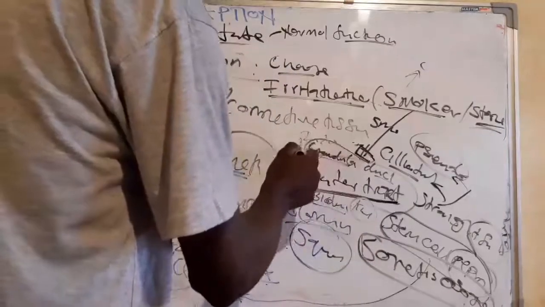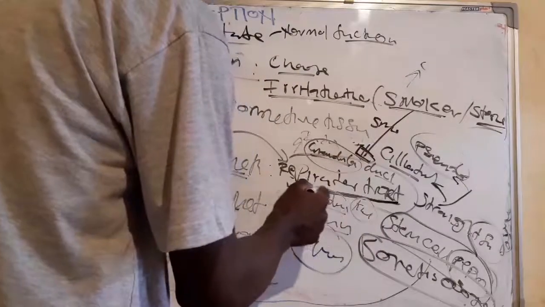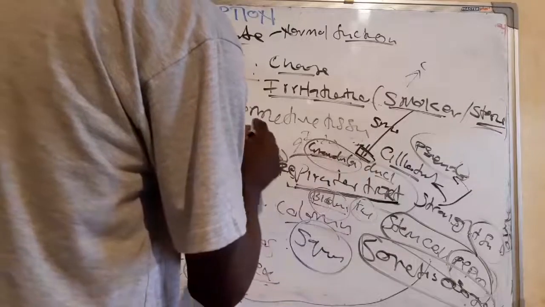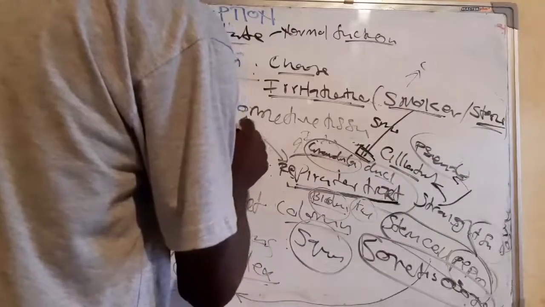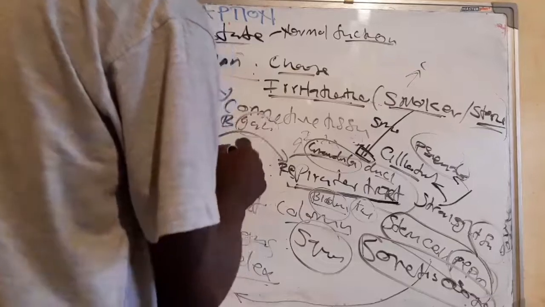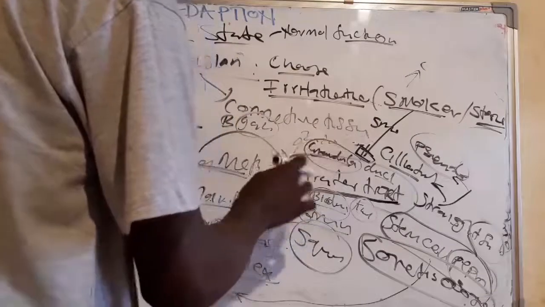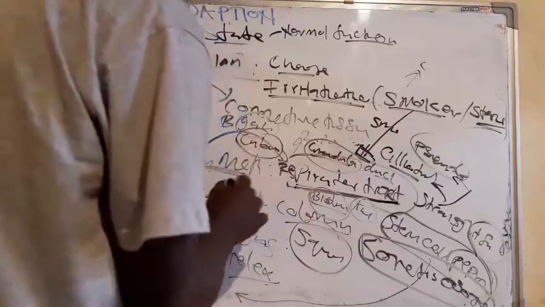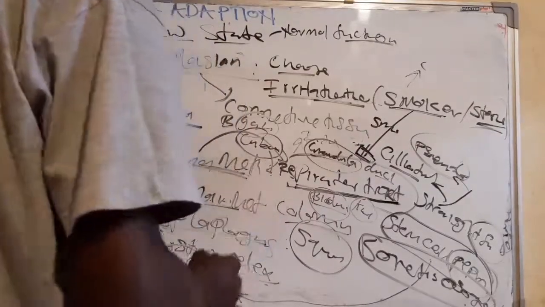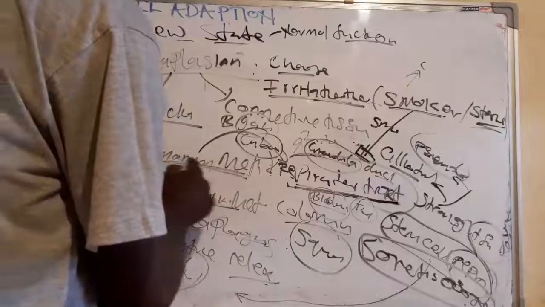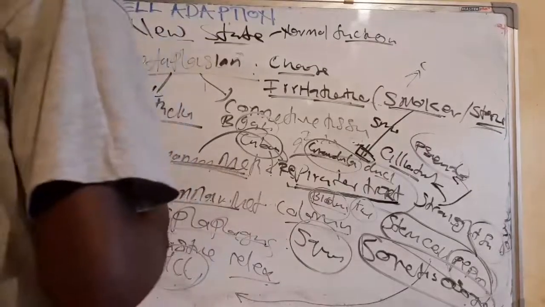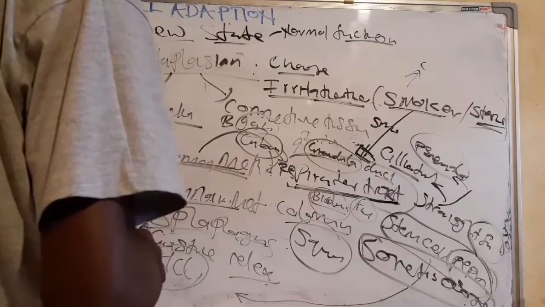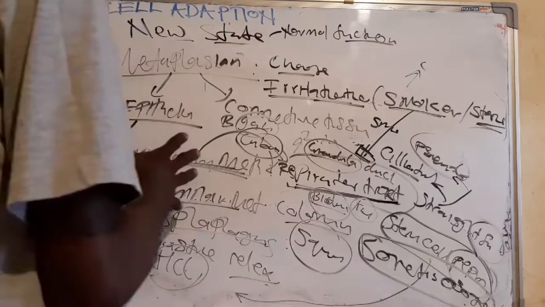This comes as a result of a stone, such as for the bile duct, when there is a gallstone. The cells that are there are cuboidal, but those cuboidal cells are being replaced by what? Stratified squamous cells.